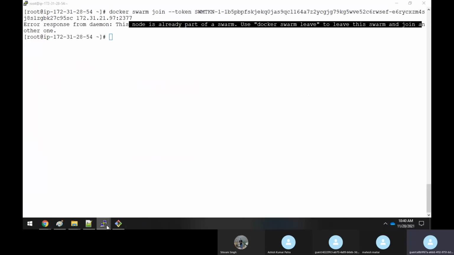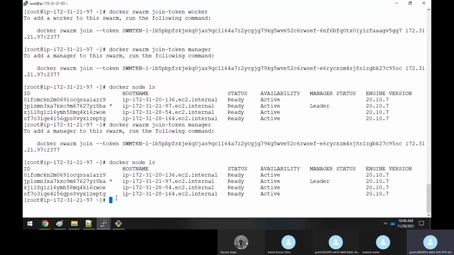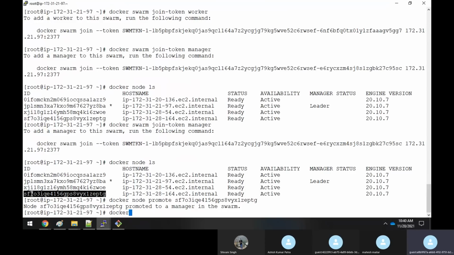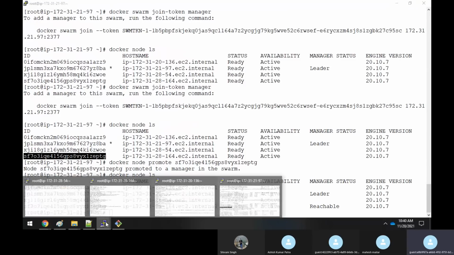So you cannot do that. I think we can only use docker node promote to promote that node as a manager. So for docker node ls, I want to make another node a manager also. So you have to say docker node promote, which you have already seen, and specify this ID. So you have promoted it as a manager. Okay, now it has become a manager. So wherever you have 60, 164, where is 164? So here it will run the command. Okay, now it will run the command.